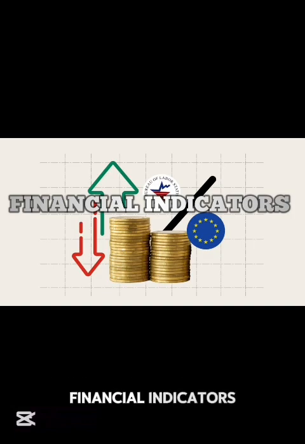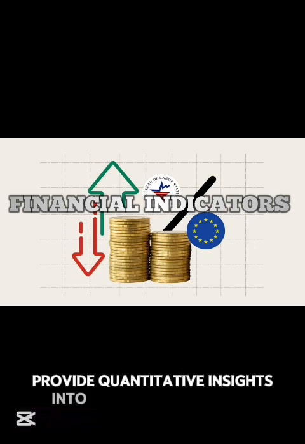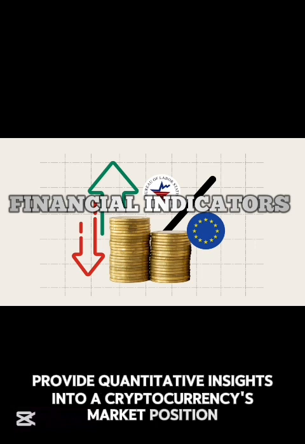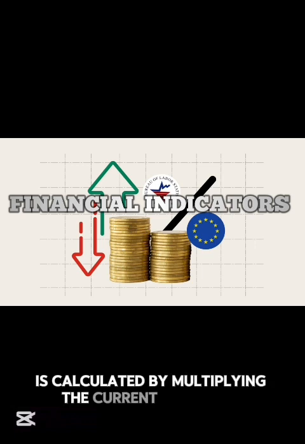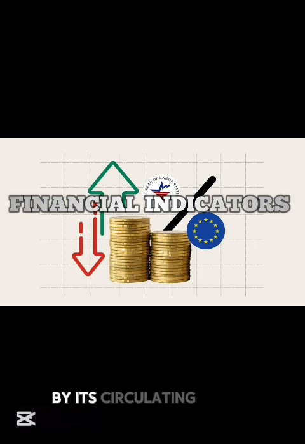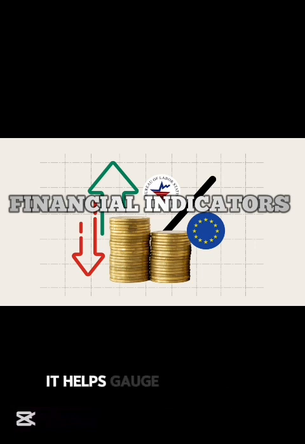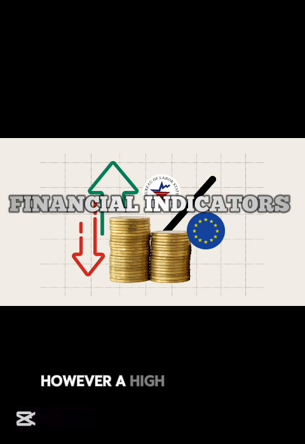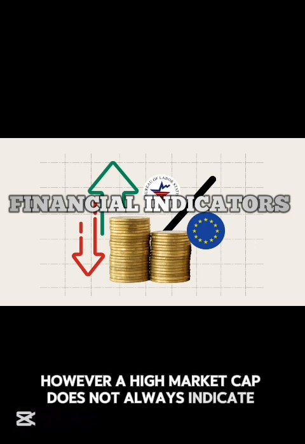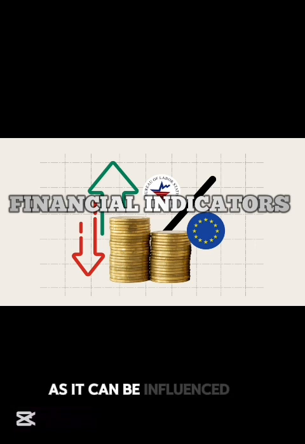Financial indicators. Financial indicators provide quantitative insights into a cryptocurrency's market position, liquidity, and overall value. Market capitalization. Market cap is calculated by multiplying the current price of a cryptocurrency by its circulating supply. It helps gauge a project's potential for growth and stability. However, a high market cap does not always indicate strong fundamentals, as it can be influenced by speculative trading.